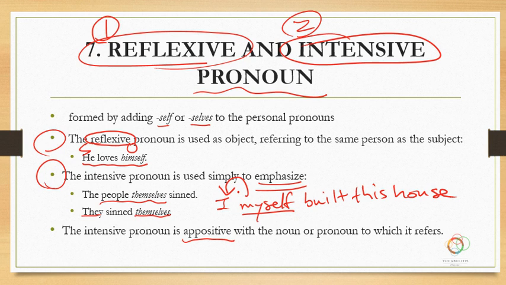So if it's I myself here, since the I is in the nominative case, myself here is in the nominative case. But if this was in the back of the sentence and we were talking about the object, and the reflexive or the intensive pronoun went along with an object, then they would both be in the objective case.